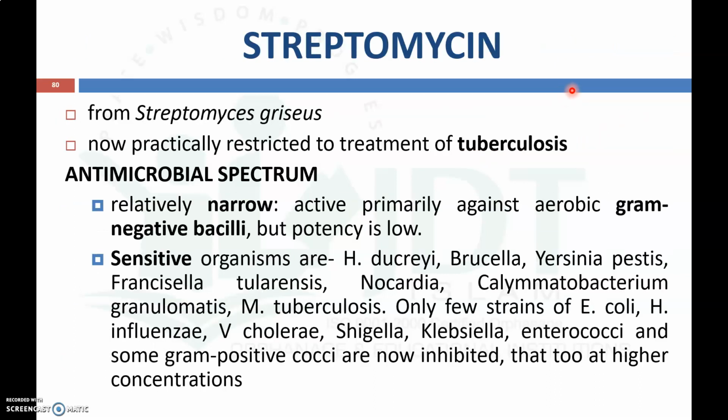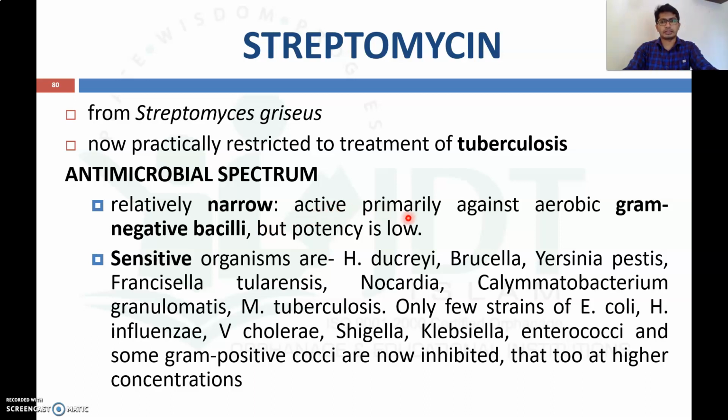Now coming to the next important drug among the aminoglycoside antibiotics, streptomycin. This is obtained from Streptomyces griseus, which is a fungus. Practically it is restricted to the treatment of tuberculosis only, and the streptomycin spectrum is narrow.